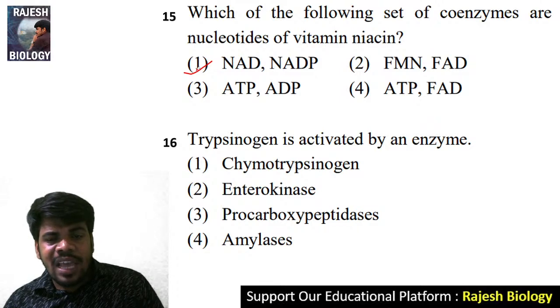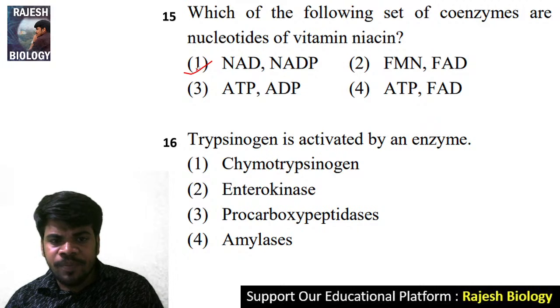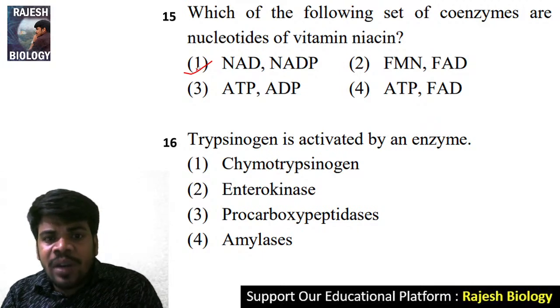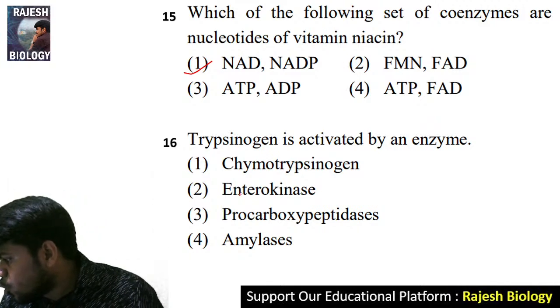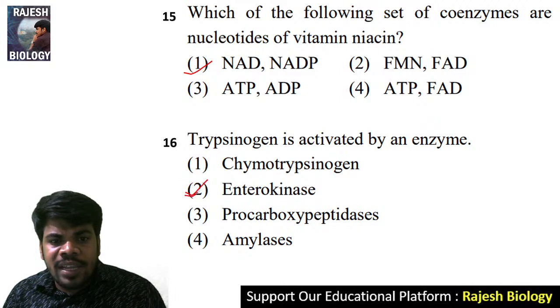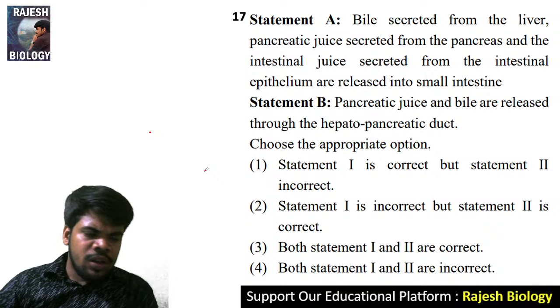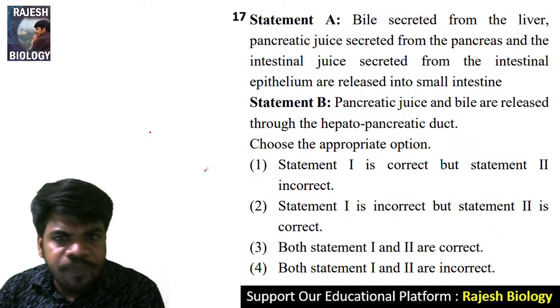The opening is the ampulla of Vater, which opens into the duodenum, and they are all in the inactive stage. They get activated by enterokinase, as Chandrika and Krupa Samuel said, which is secreted by the gut wall of the intestine. Come to the 17th question.